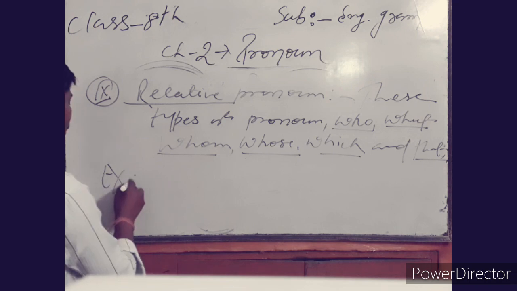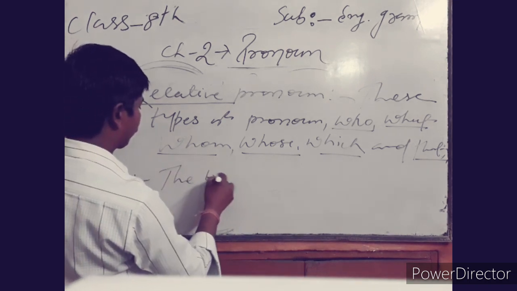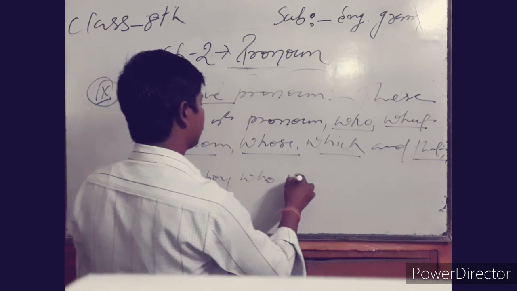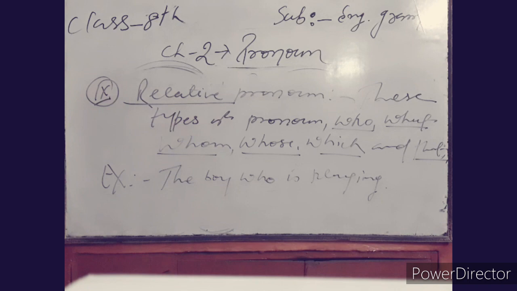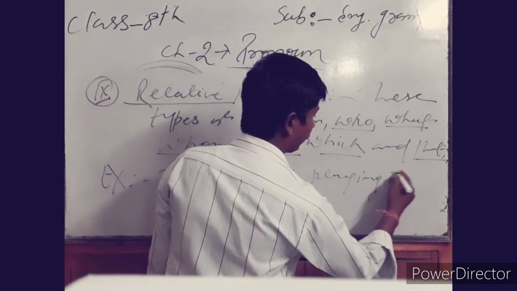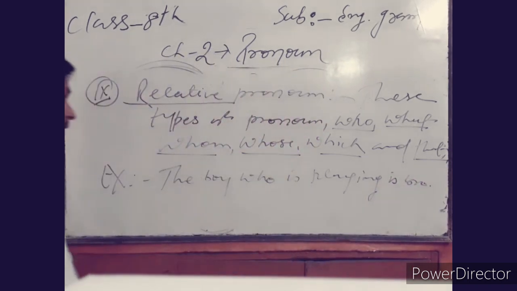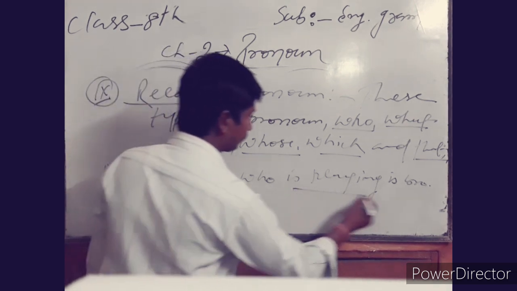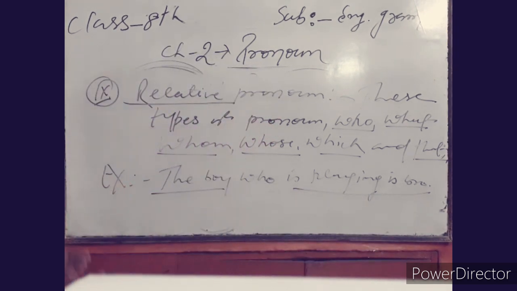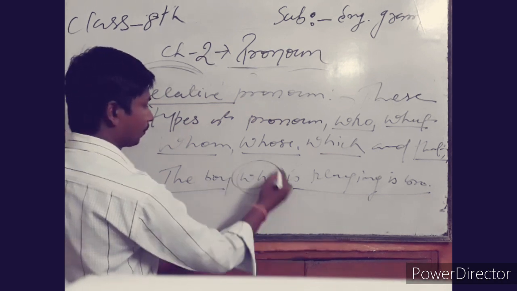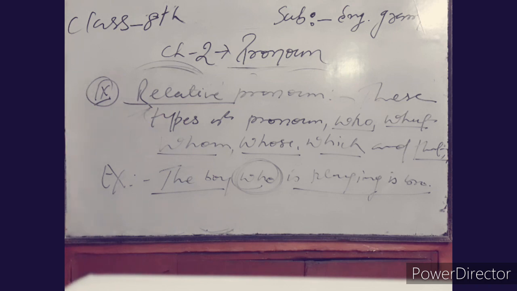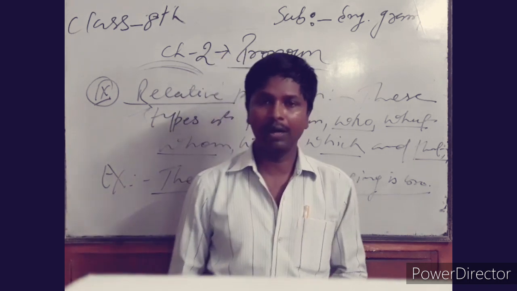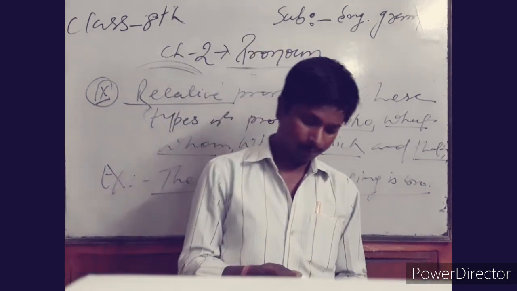For example, the boy who is playing is my brother. Here there are two parts of the sentence, and they can be joined very easily by this word, who, and that is why it is called a relative pronoun. I hope, dear student, you got me very well.